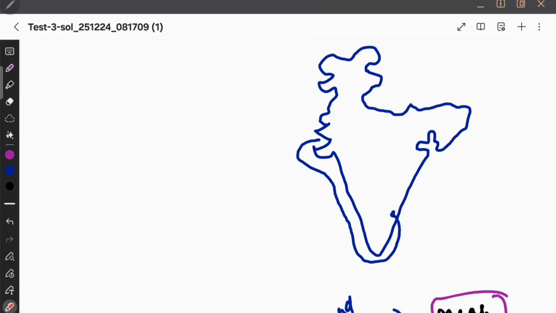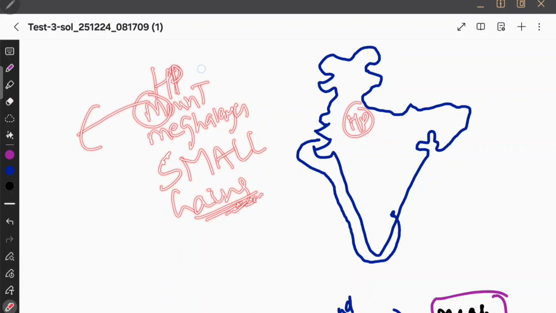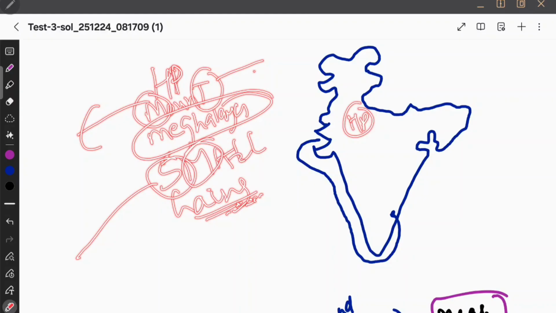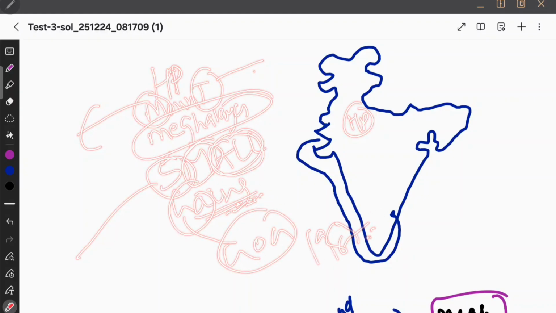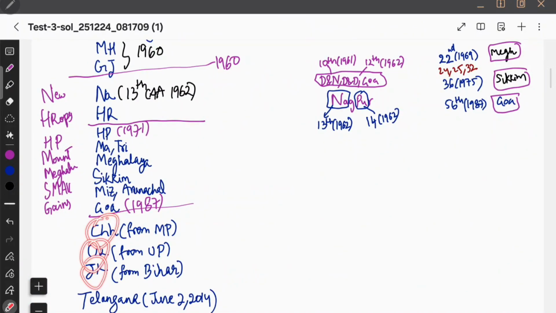And the new hopes, where are they mostly created? They were created in Himachal Pradesh. So the trick is: Himachal Pradesh mount has Meghalaya clouds. Himachal Pradesh mount, Meghalaya made small gains. Due to new hopes, Himachal Pradesh mount, Meghalaya made small gains. Now Himachal Pradesh mount implies Manipur, Tripura, Meghalaya, Sikkim, Mizoram, Arunachal, and then Goa. Goa finally ended in the year 1987. This is how I memorized. And then after that, there were Chhattisgarh, Uttarakhand, and Jharkhand. I will tell you how.